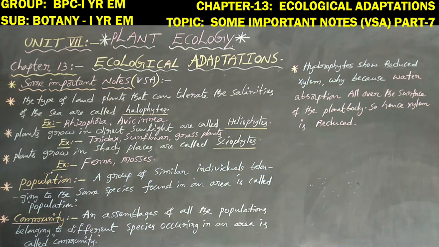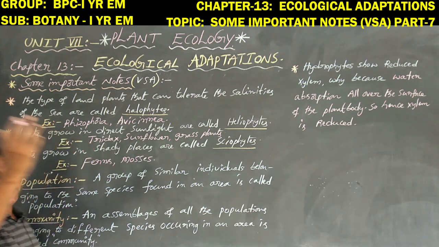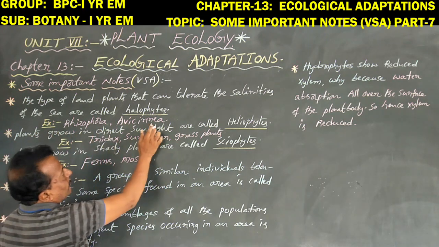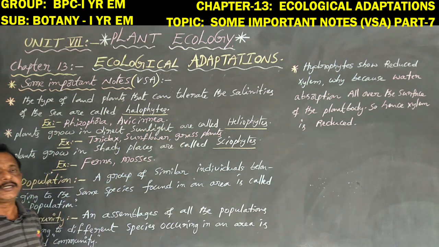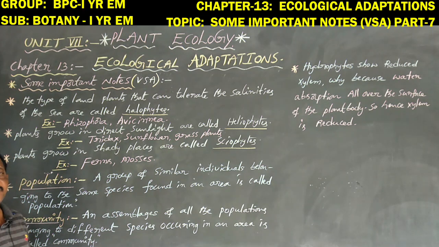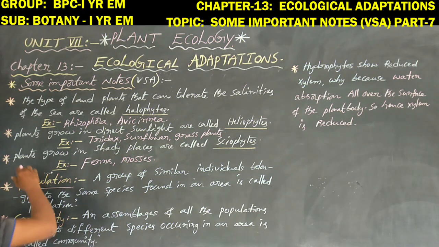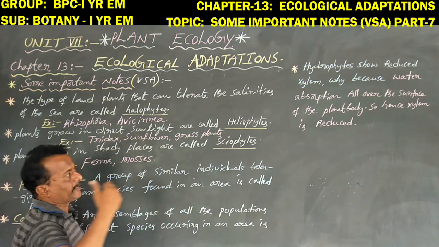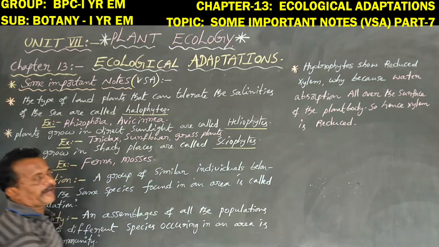Most of the plants grown in direct sunlight are called heliophytes.